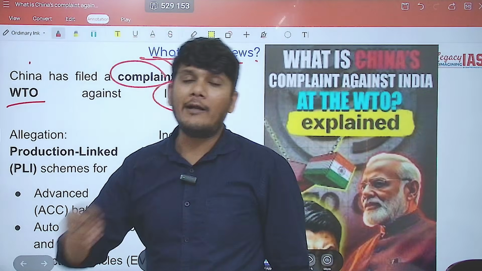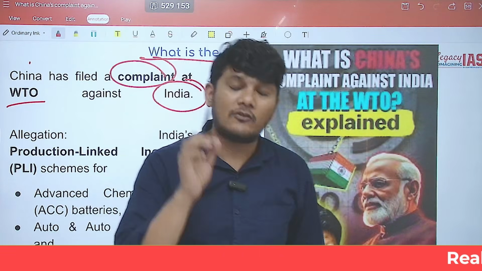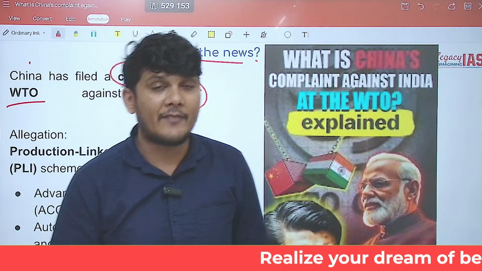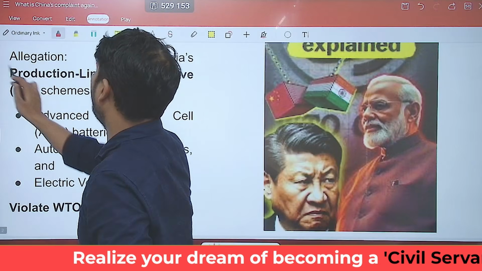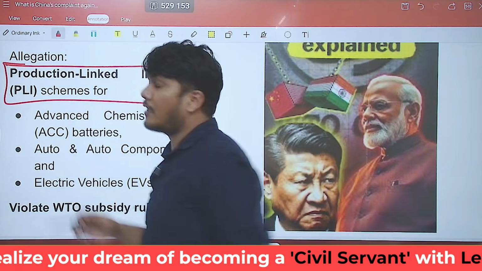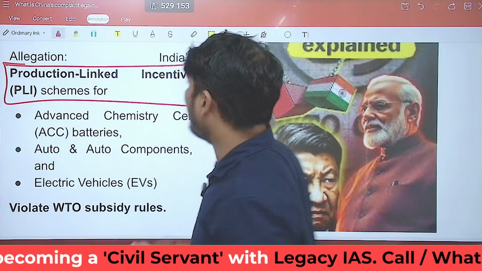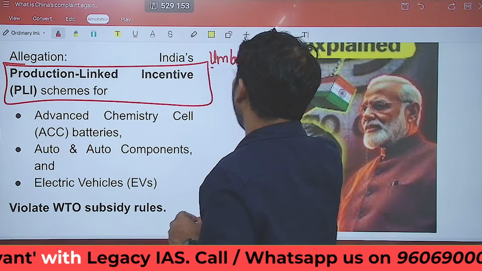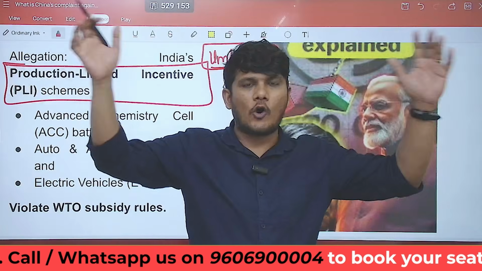Now what is this allegation all about? This allegation is with respect to one specific scheme of the government of India, that is the production linked incentive scheme. The government of India has a production linked incentive scheme, which is actually an umbrella scheme. Umbrella means this has a broad horizon or ambit.